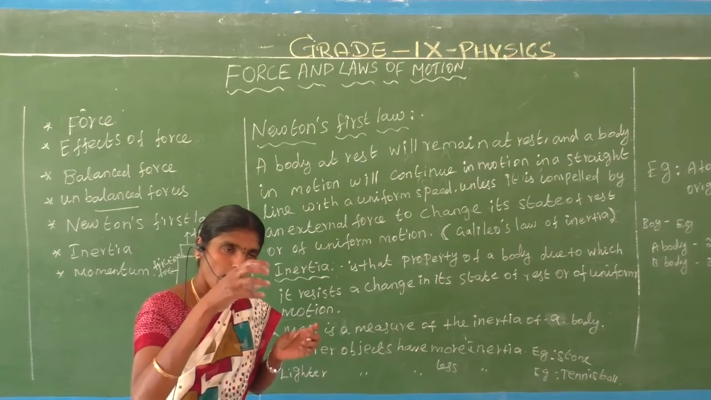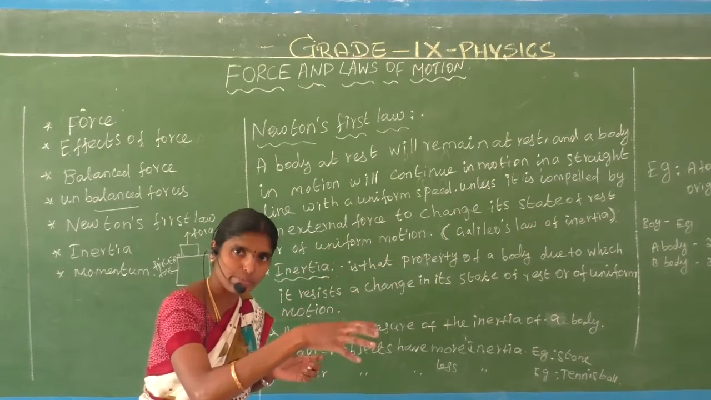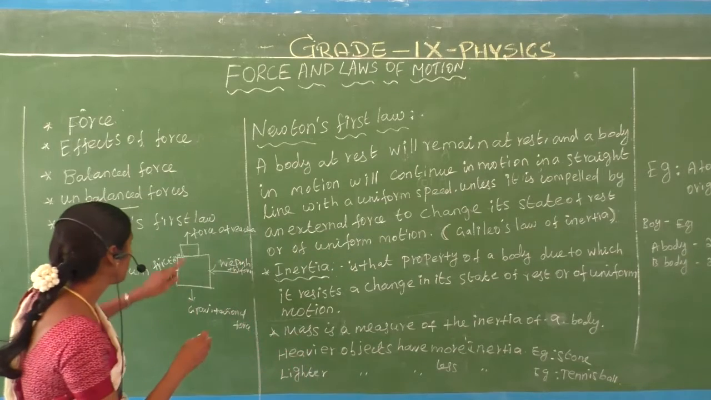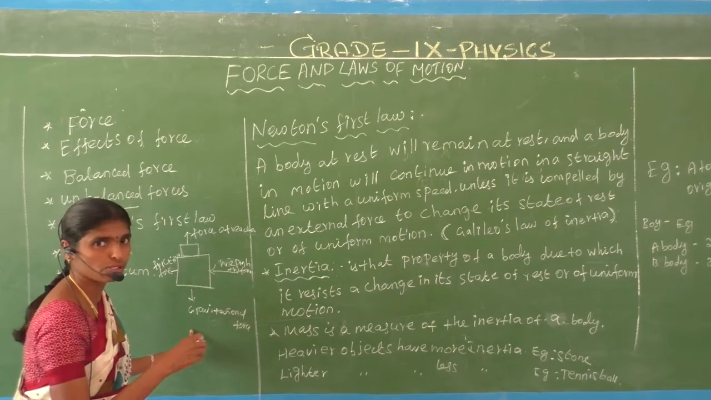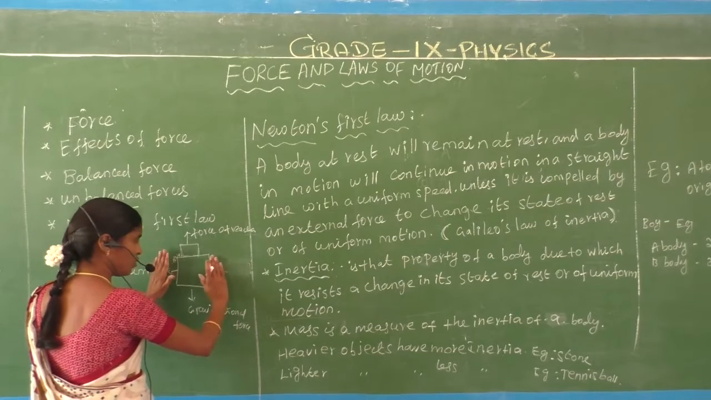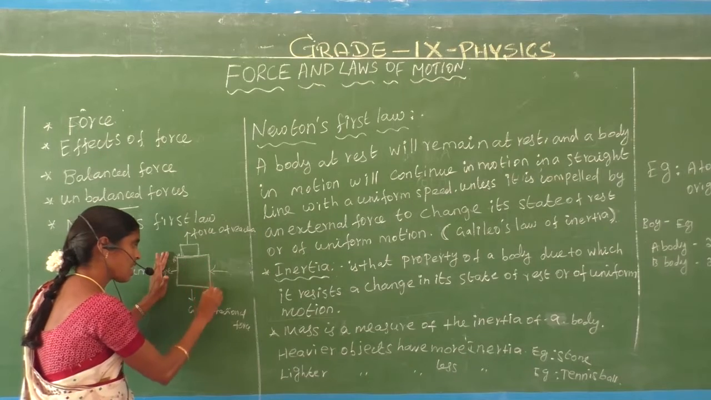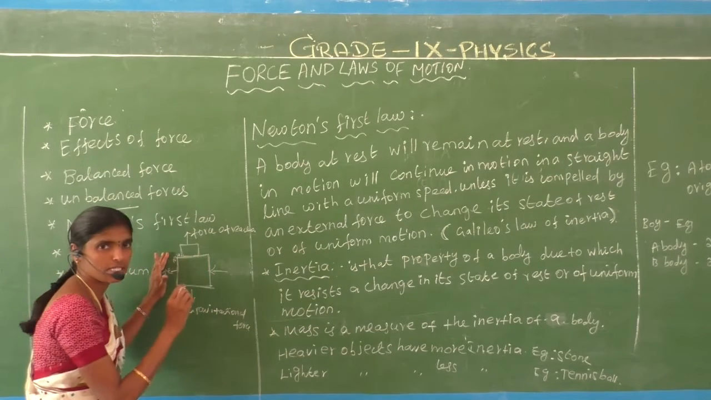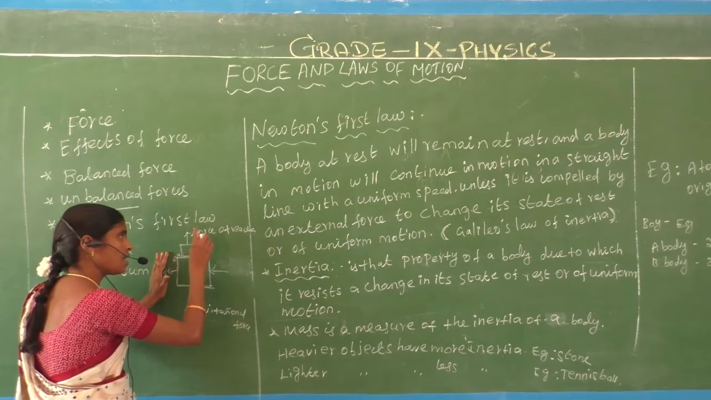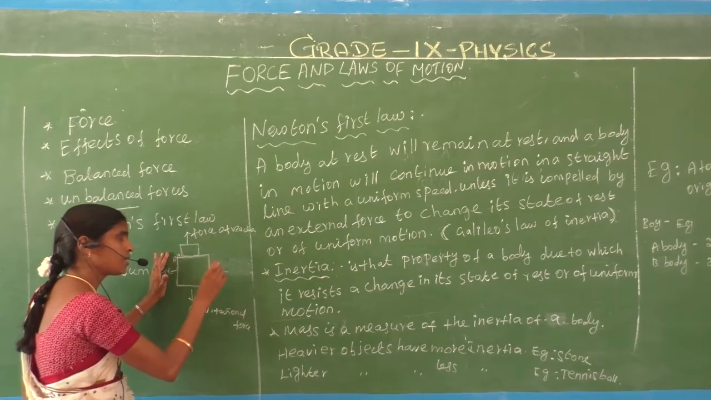See here, whenever an object is present in any place at rest, two forces are present, that is, the force of reaction and the gravitational force. Do you understand? Whenever an object is present in any place, already two forces occur around the object. What are the two forces?